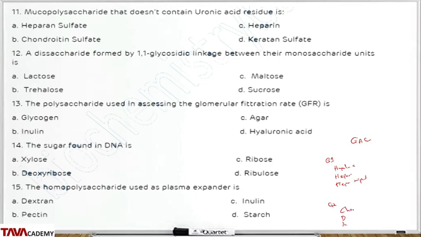This is chondroitin sulfate, this is dermatan sulfate, and this is keratan sulfate. They have amino sugars and acidic sugars. The acidic sugar here in heparin is iduronic acid, for these ones it is glucuronic acid, and for this one there's no galactose found at all in them.